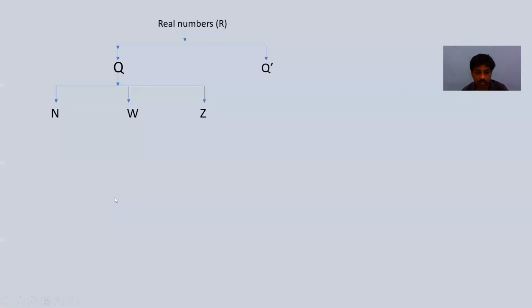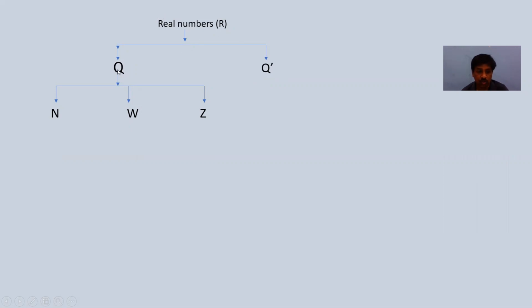Next, this type of numbers we can also explain in a tree diagram. Here we have real numbers. They are categorized into two types. One is q, the other is q dash. Q is nothing but rational numbers, which we just discussed, and the other one is q dash, irrational numbers. We don't need these numbers now, because irrational numbers and real numbers we will study in further classes.